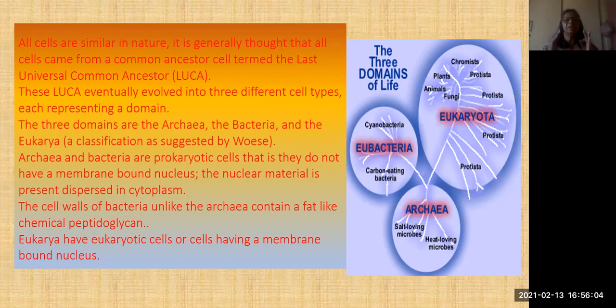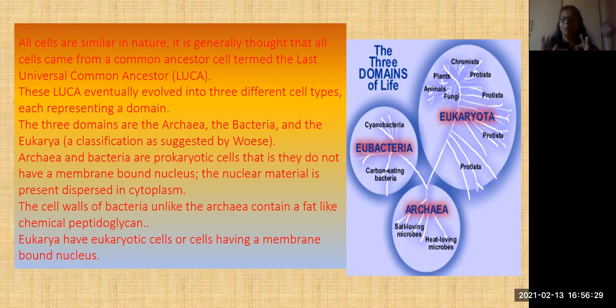And from this LUCA, they first differentiated into three things, three domains. What are the three domains? We have already seen them previously: Archaea, Eubacteria, and Eukaryota. Archaea means salt.